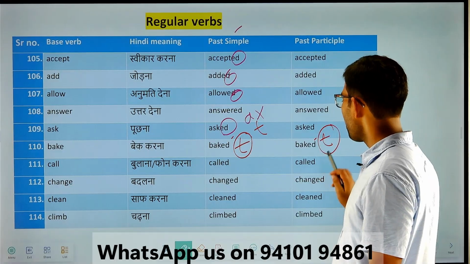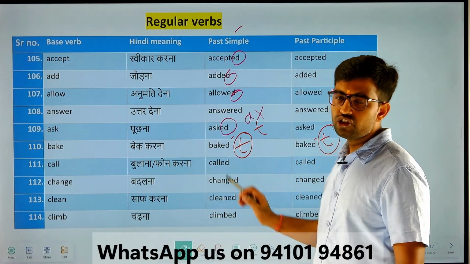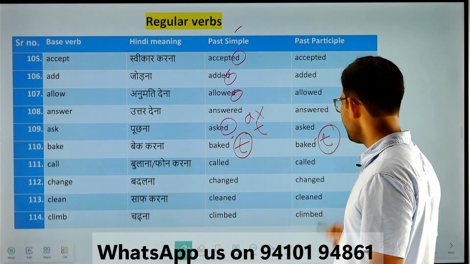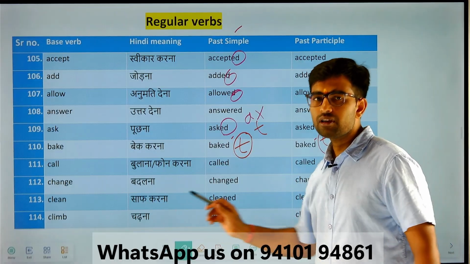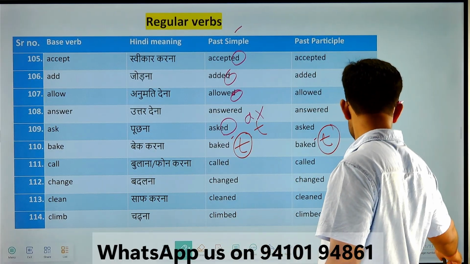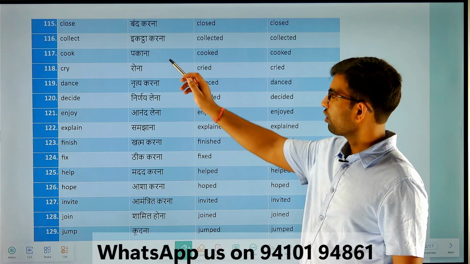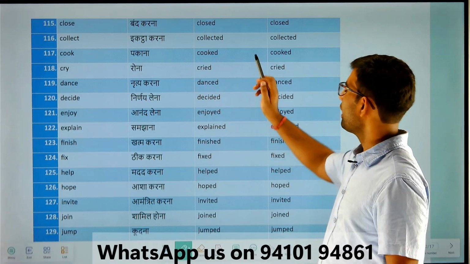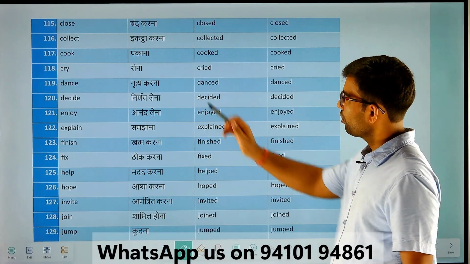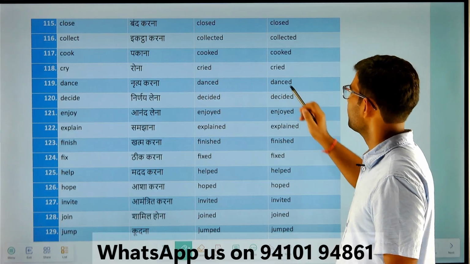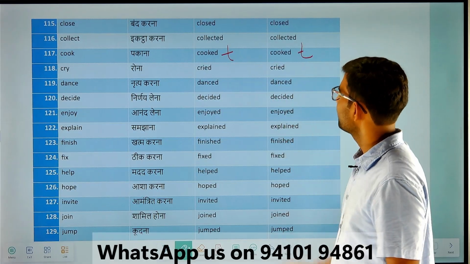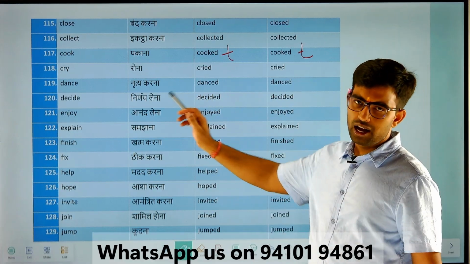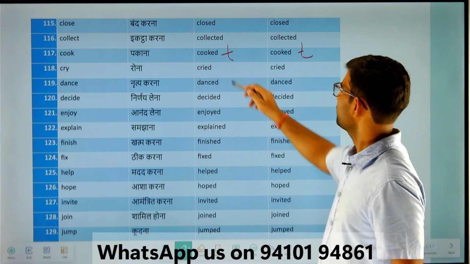Call, called, called. Change, changed, changed. Clean, cleaned, cleaned. Climb, climbed, climbed. Close, closed, closed. Collect, collected, collected. Cook, cooked, cooked. Cry, cried, cried. Dance, danced, danced.